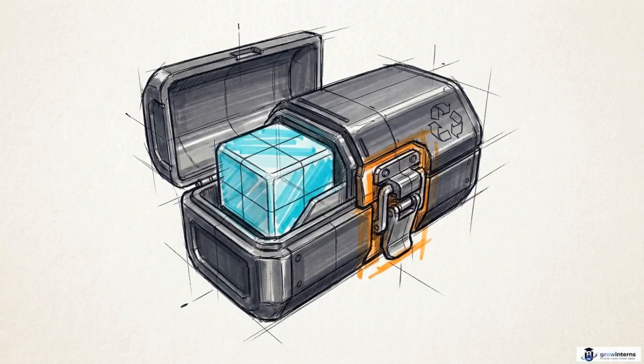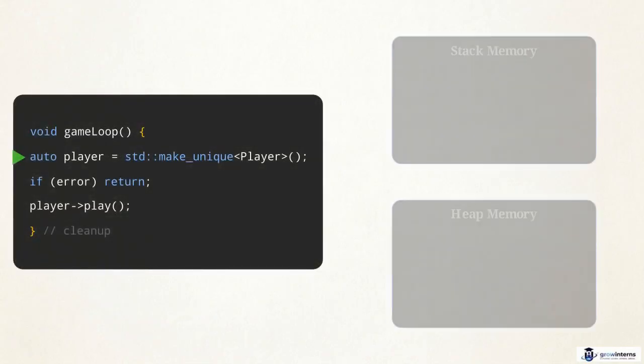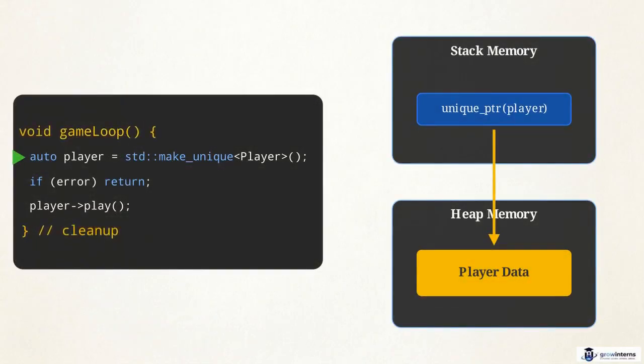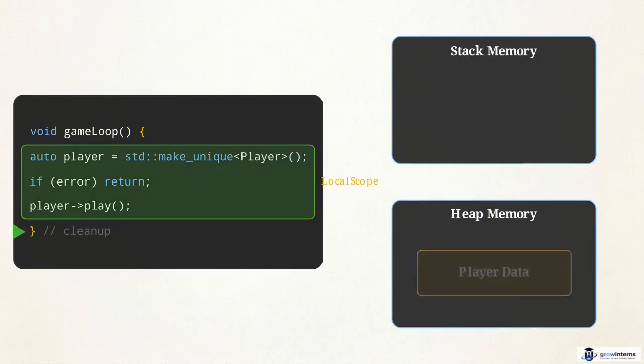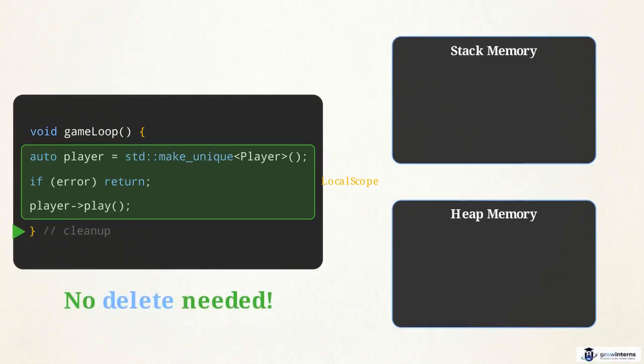This is a container that handles the destruction of data automatically the moment it is no longer being used. If we rewrite our code using std::make_unique, we change how the memory is tracked. The pointer is bound to the function's local scope, defined by these curly braces. When the execution path leaves this boundary, the unique pointer automatically triggers the cleanup logic. No delete keyword is needed.